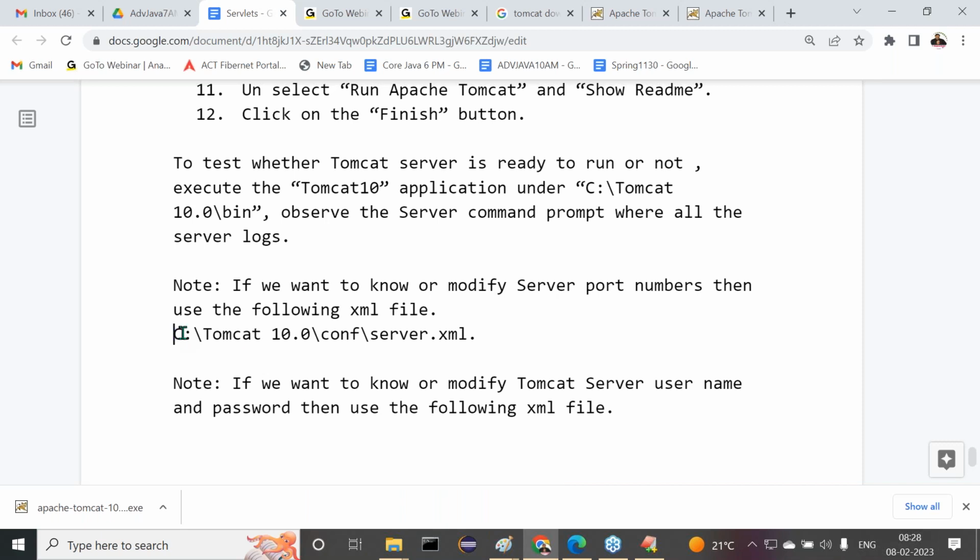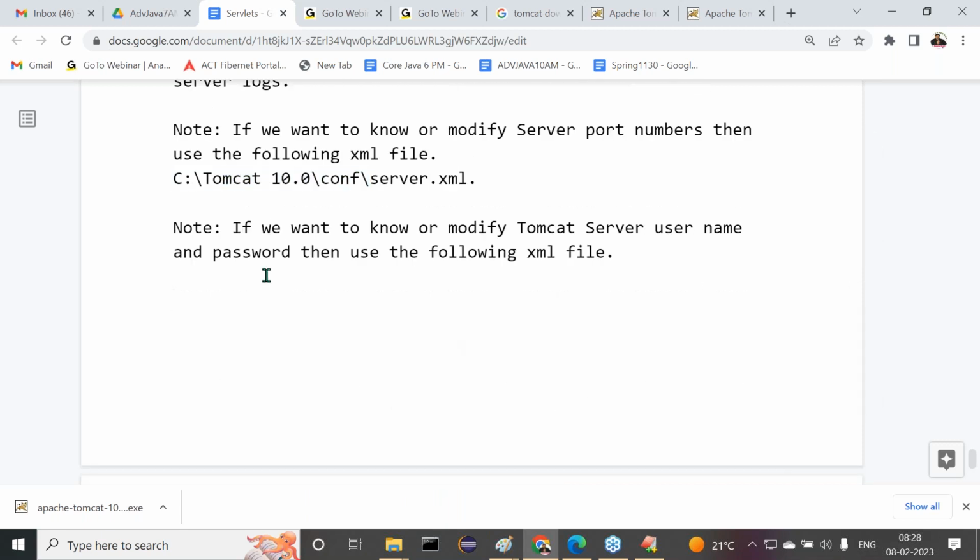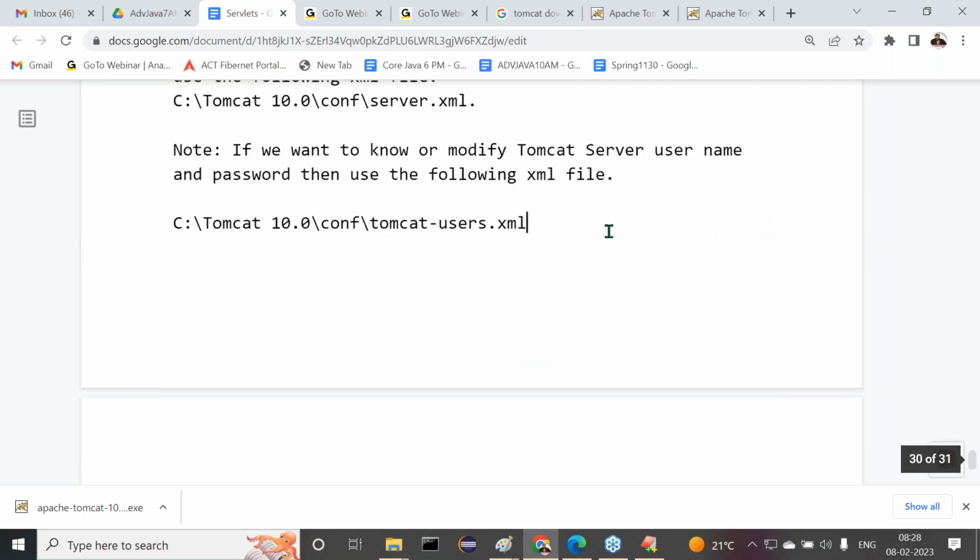What is this XML file? Now tell me, C Tomcat 10.0 conf. Inside this, what do we have to open? Tomcat-users.xml. Then there we can provide our data. That's it, guys. Now this is the total awareness, here we can understand about the server. Clear to all of you? Right.